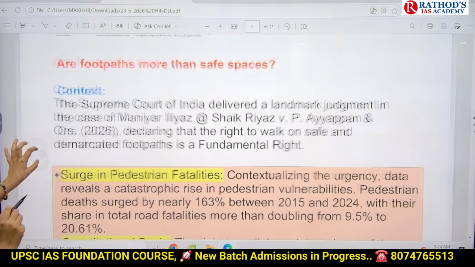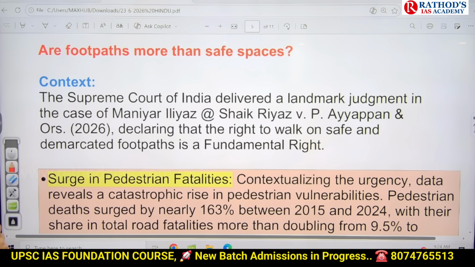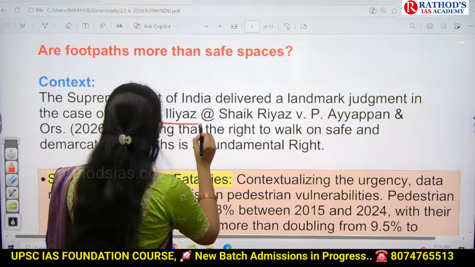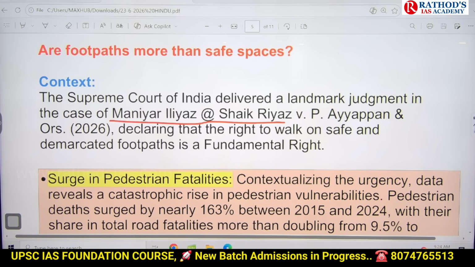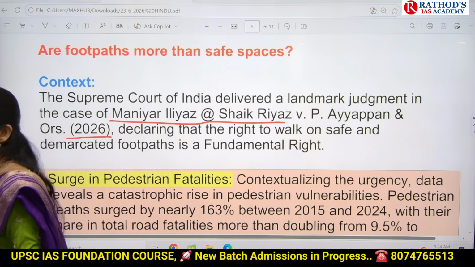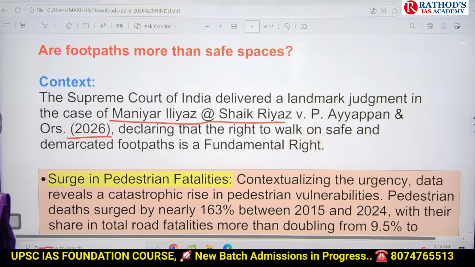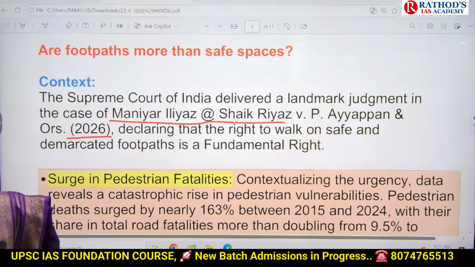Please make a note of this case. I didn't say the case name. The Supreme Court of India delivered a landmark judgment in the case of Maniyar Ilyas versus P. Ayyappan and others. Whenever you write any Supreme Court judgment, remember, you have to write the name of that judgment, and the year is also mandatory. Like Puttaswamy case 2017, and you know the Keshavananda Bharati case.